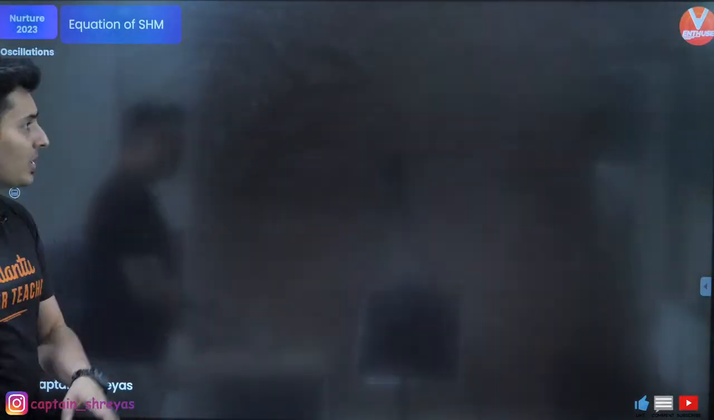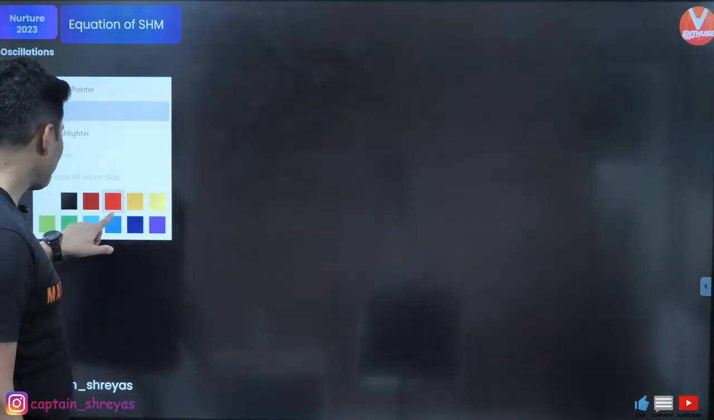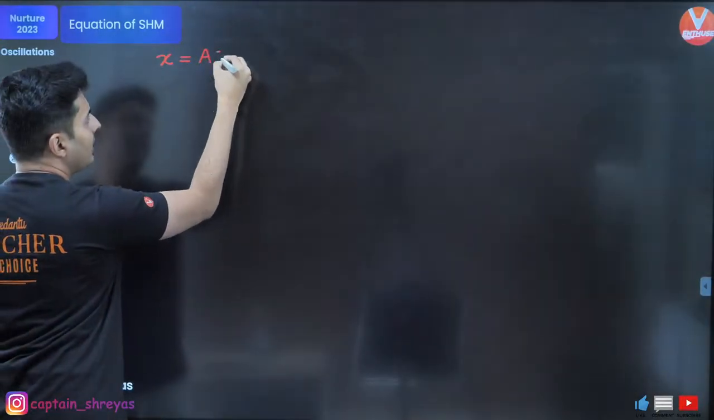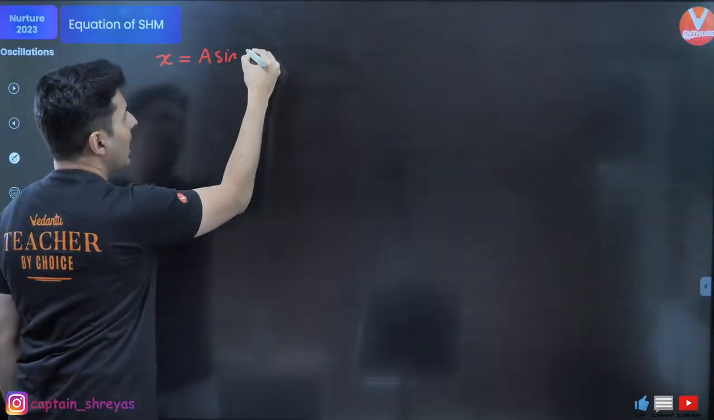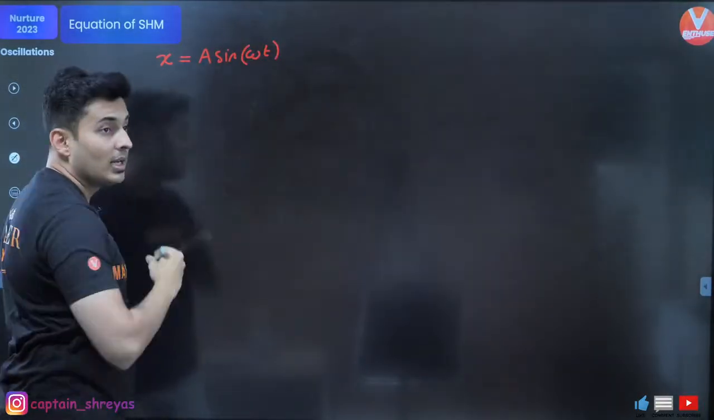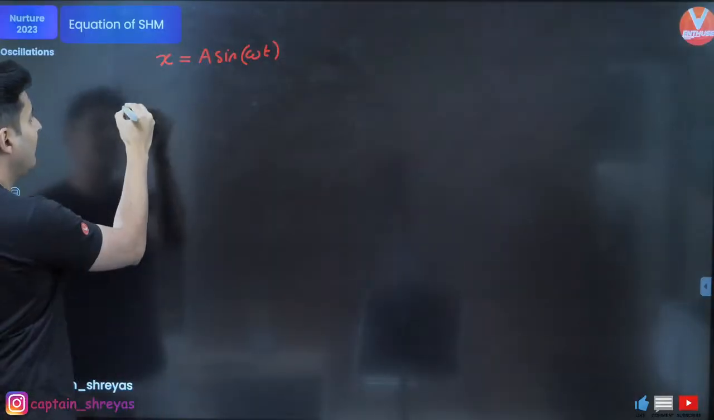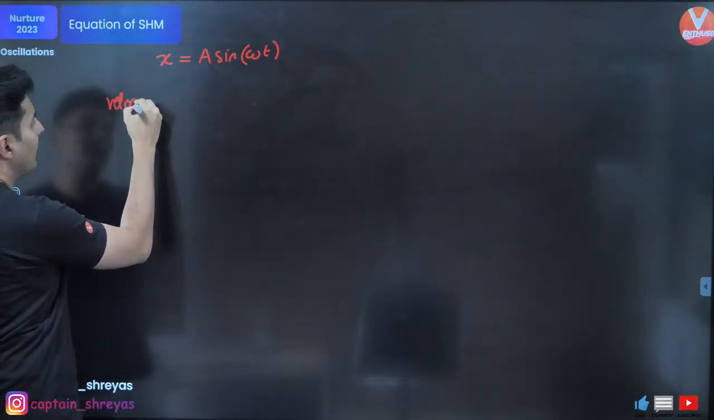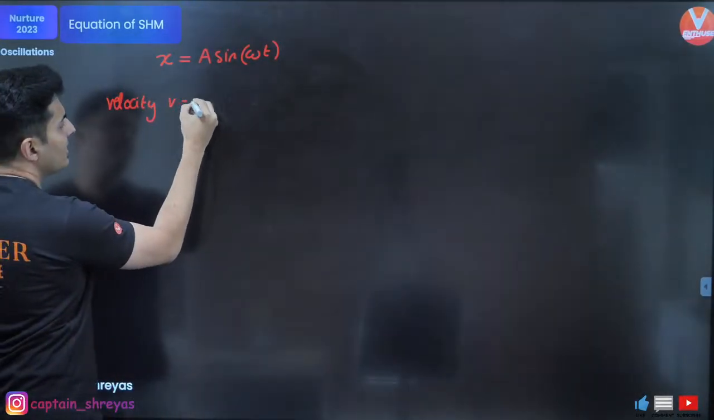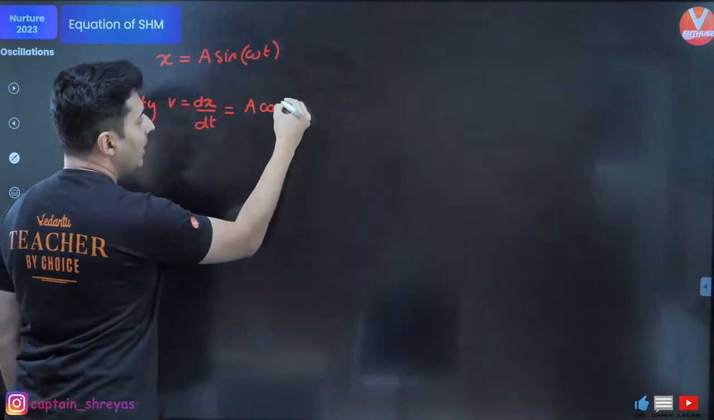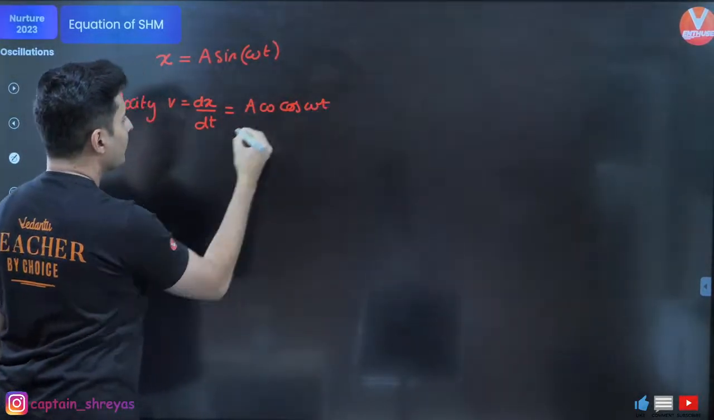Okay. Now, some more things which you should know. Like I just told you, the position x is a sine or cosine, and you have omega t over here. Like I said, I will tell you about phi in a bit. Hold on for that. You can find velocity by differentiating it. Velocity, which is dx by dt, when you differentiate, what do you get? A omega cos omega t.